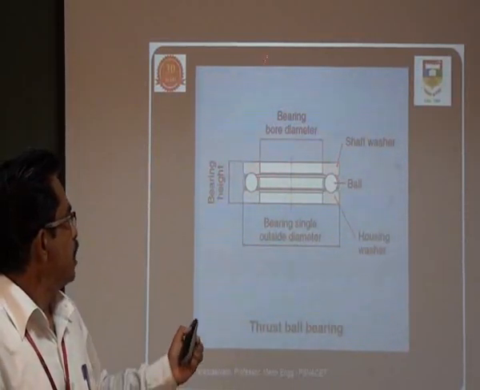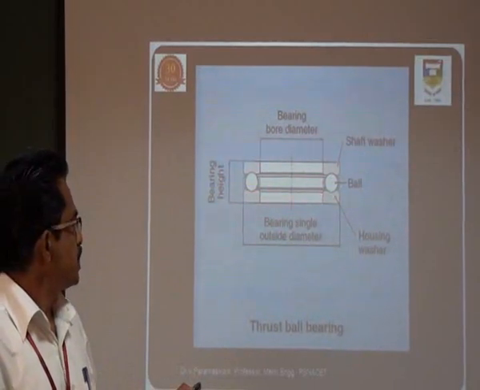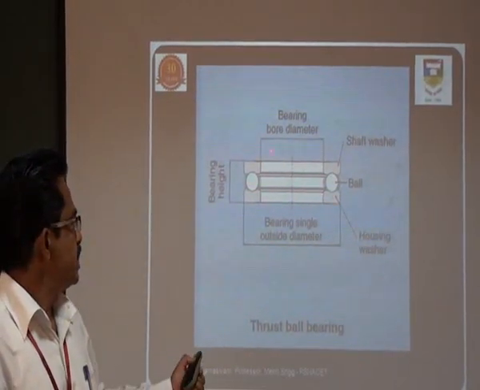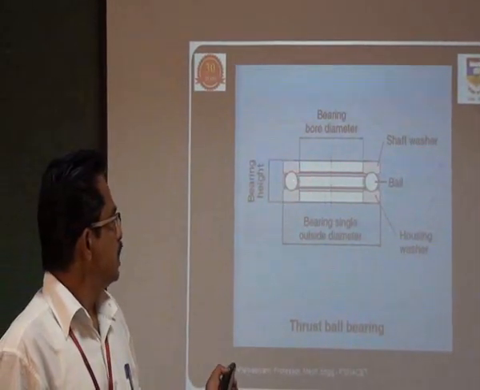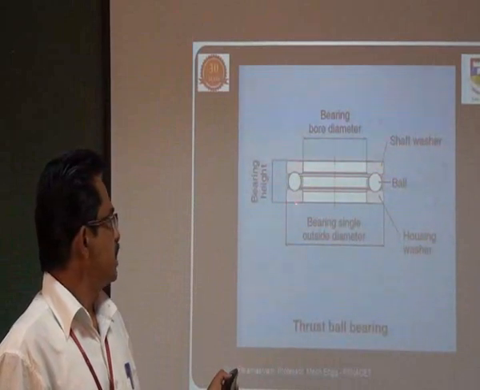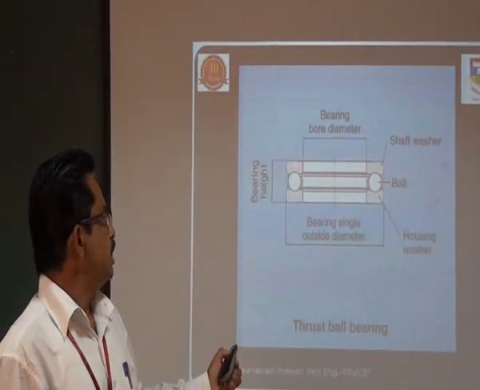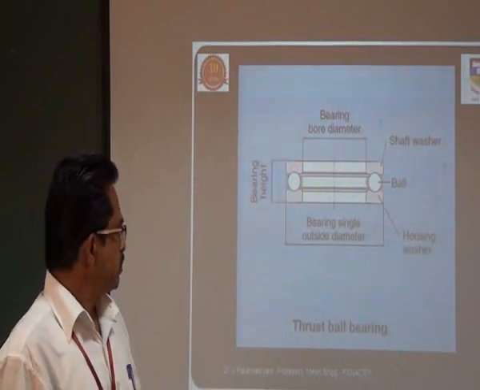Now we are providing a shaft here. The shaft should not touch the base, so it is fixed until this point, so that the base housing washer is kept stationary, and the shaft washer starts rotating over the balls.